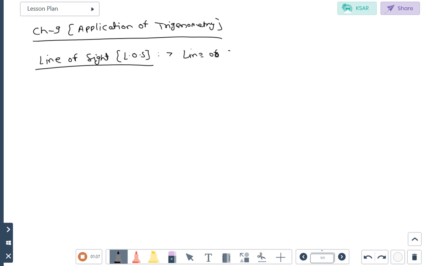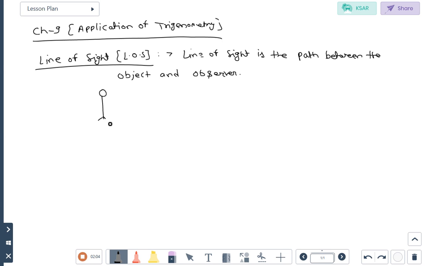So line of sight is the path between the object and observer. Suppose a person is standing here and here a building.